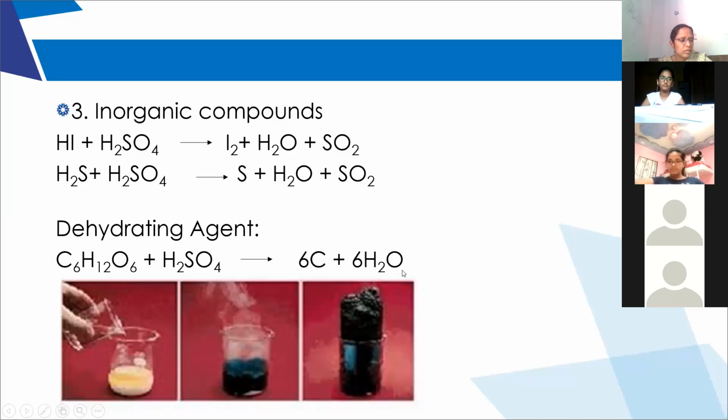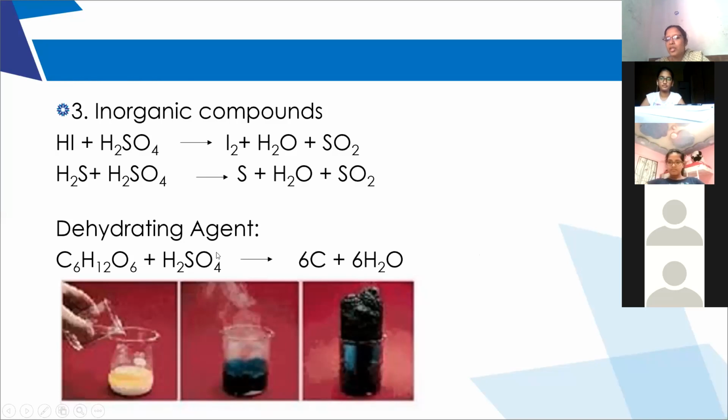Sorry, it will be C plus H2O, no? Yes, only water will be formed. Sulfur dioxide will not be liberated. Ma'am, but then where did the sulfur go? Sulfur, it will be present.